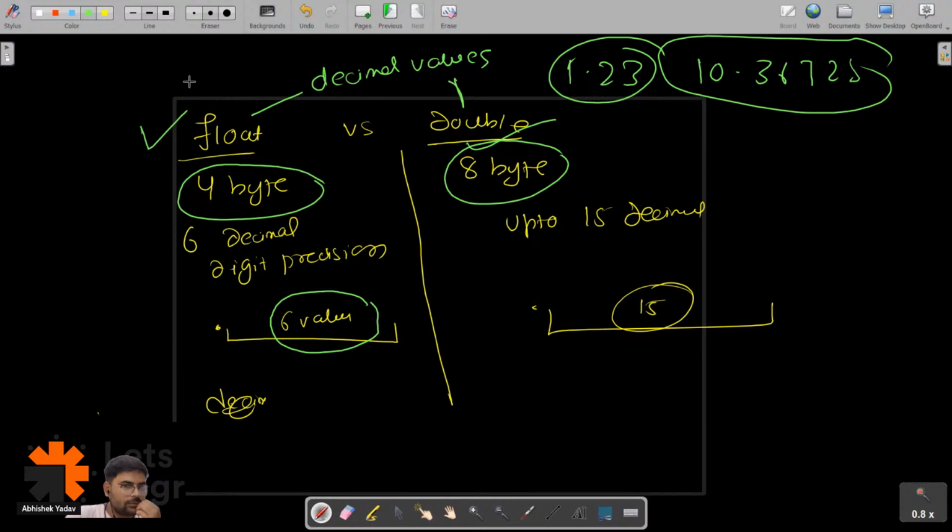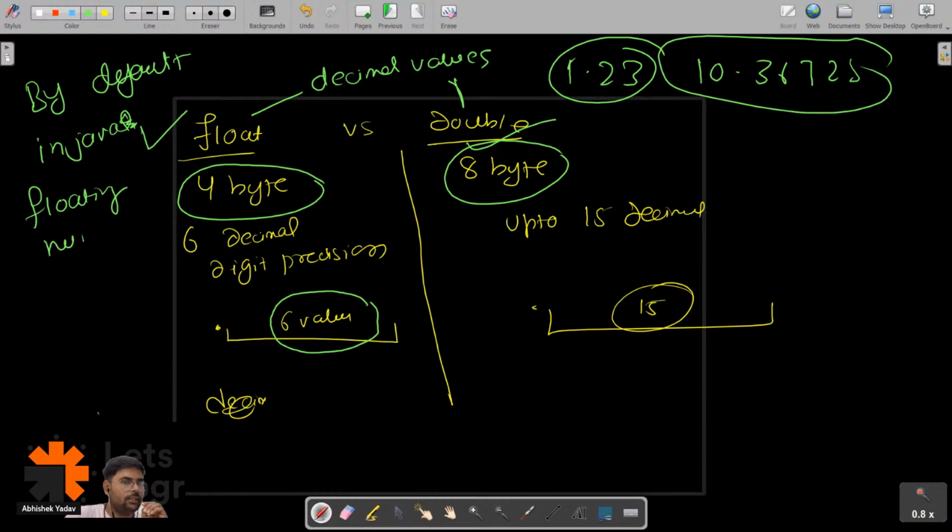And by default in Java, decimal digits are float or double? Please write in the chat. By default in Java, floating point numbers are what? Akansha, no, it is not float. It is double, right? It is double.